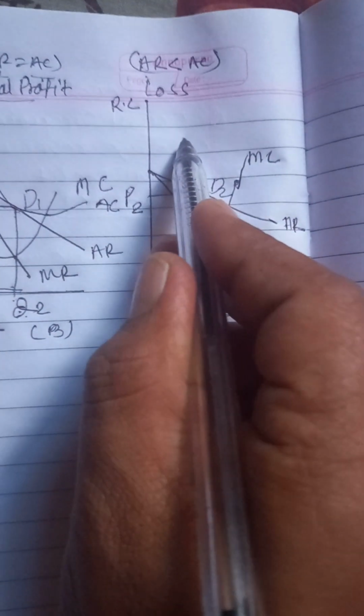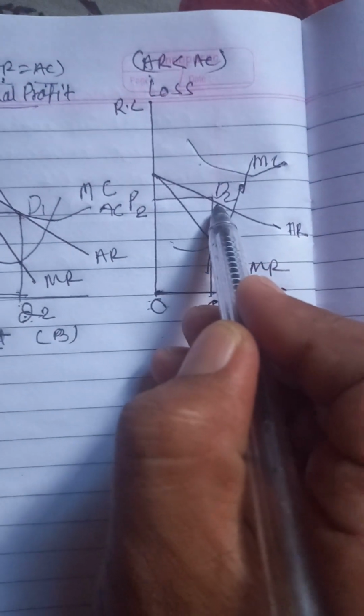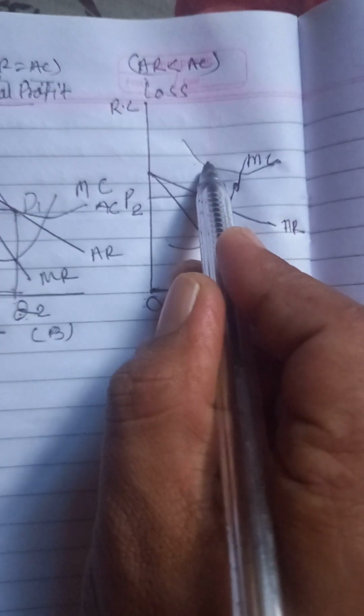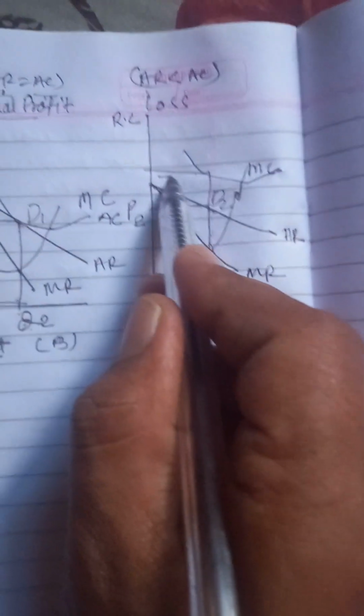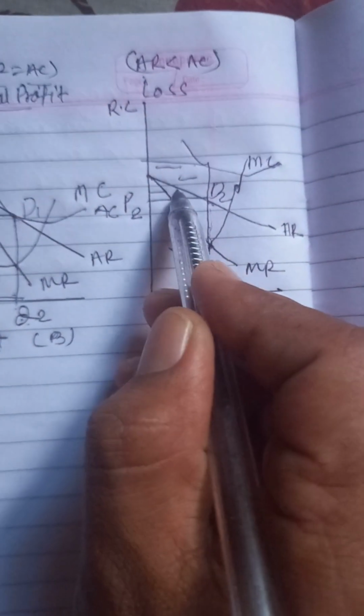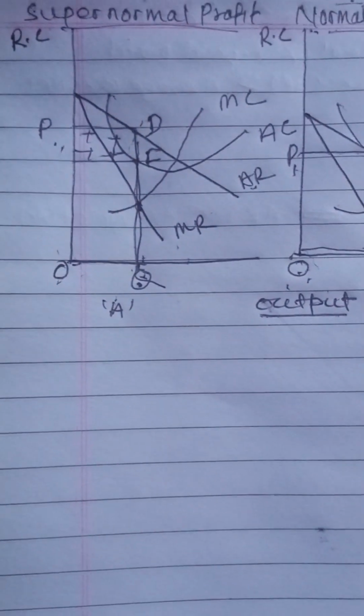So in this way, average revenue comes up to the MC and will increase after that, and average revenue would be this portion. This is equal to loss. This minus area explains the loss. And in this figure, this plus plus region will explain the supernormal profit.